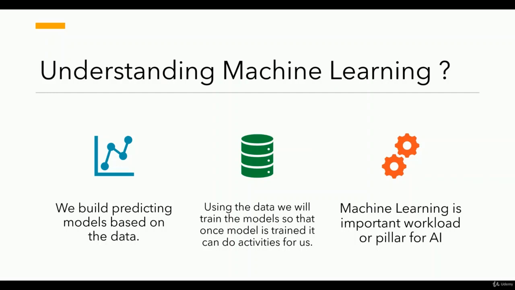Using the data, we train the model so that once it is trained, it can do activities for us. Machine learning is an important workload or pillar for AI because it helps the machine understand the things we are trying to say. That's why machine learning is a booming technology, because it can train the machines for us.